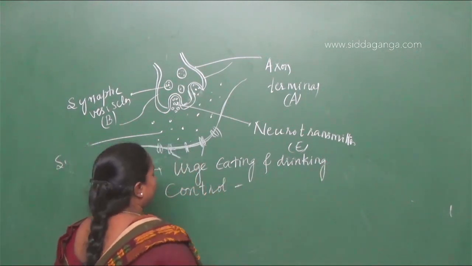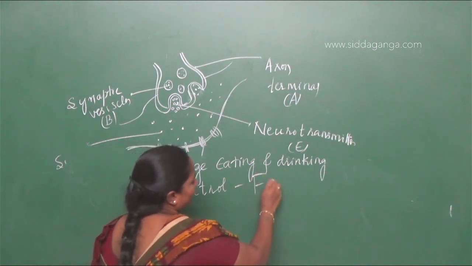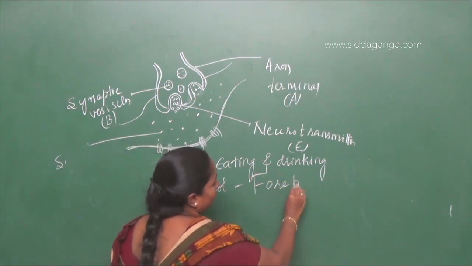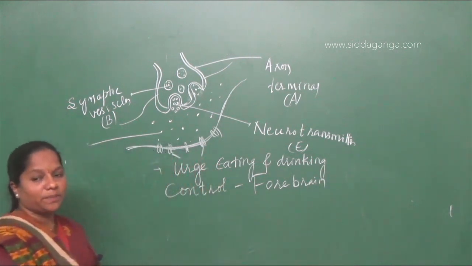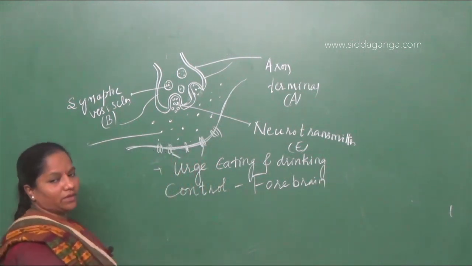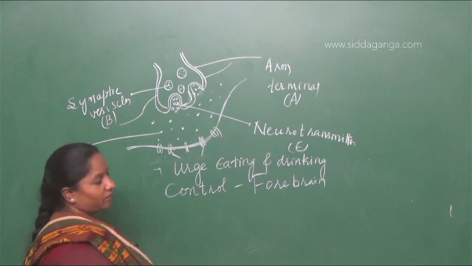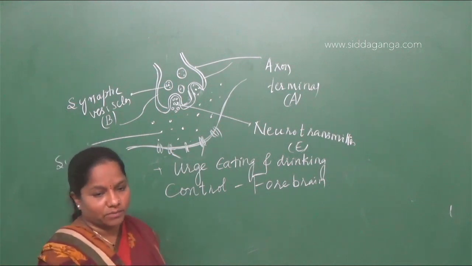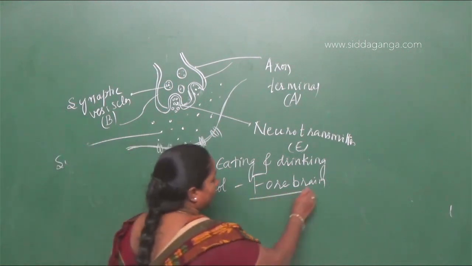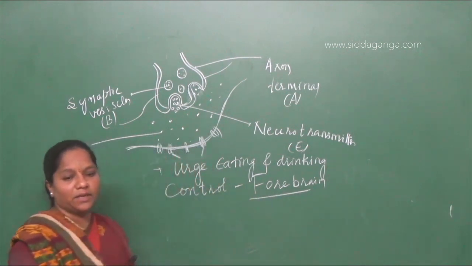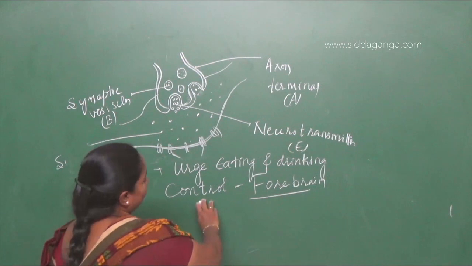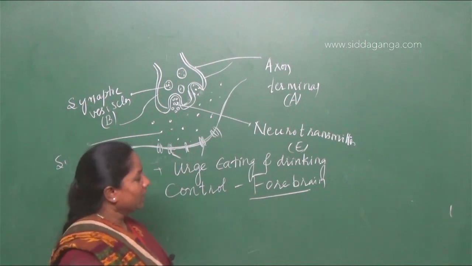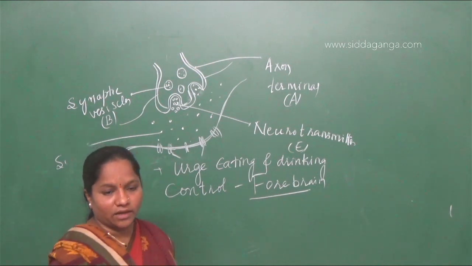So it is 100% the forebrain. Forebrain is the organ where these functions are controlled. Particularly, it will be your cerebrum, with the hypothalamus and thalamus. But they are asking here which brain, whether it is forebrain, midbrain, hindbrain, or spinal cord. So forebrain is the part of the brain where the urge for eating and drinking is controlled.